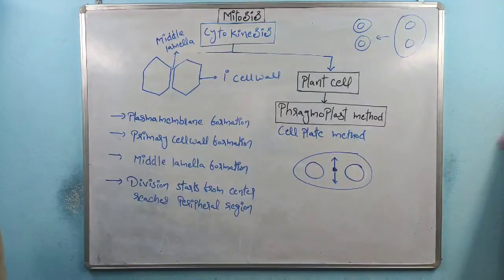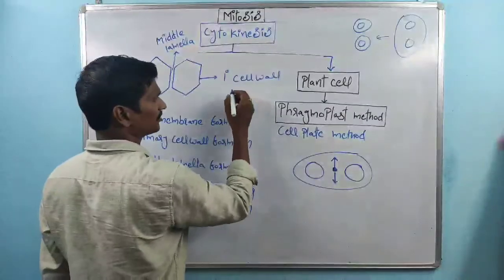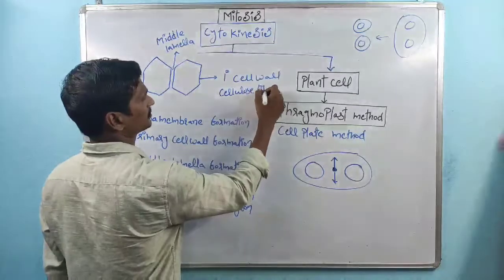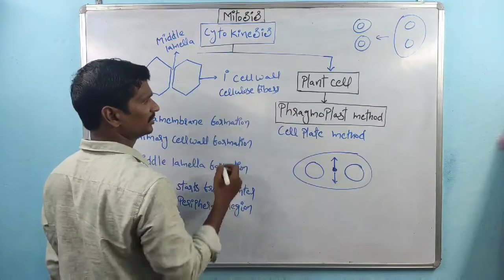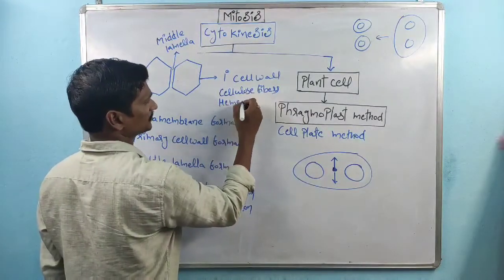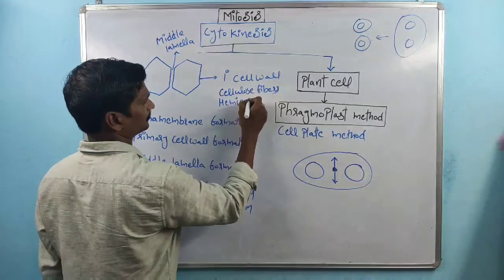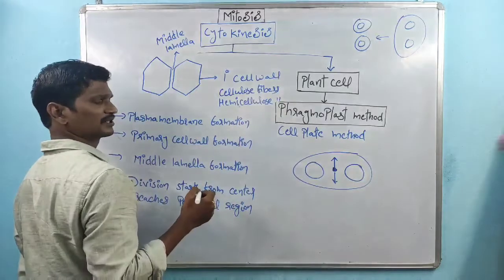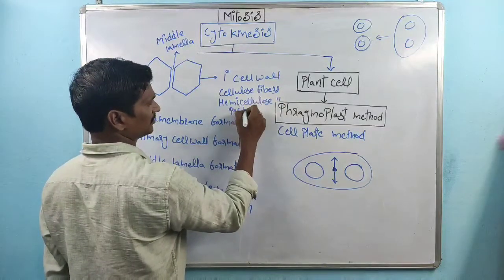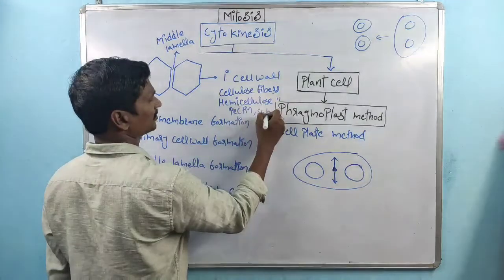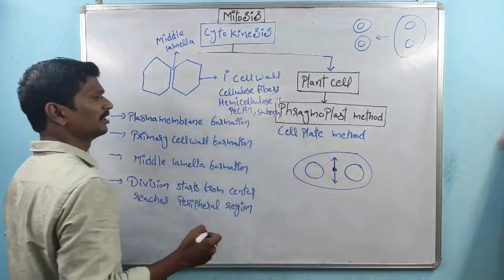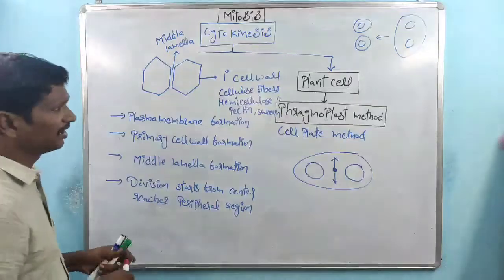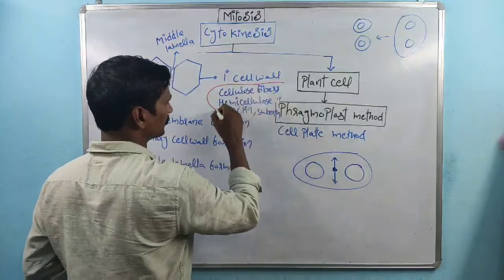We know the composition of the primary cell wall. For the formation of the primary cell wall, cellulose fibers are required, and hemicellulose fibers are required. Pectin, suberin, all these components are required. Remember how these components are formed.